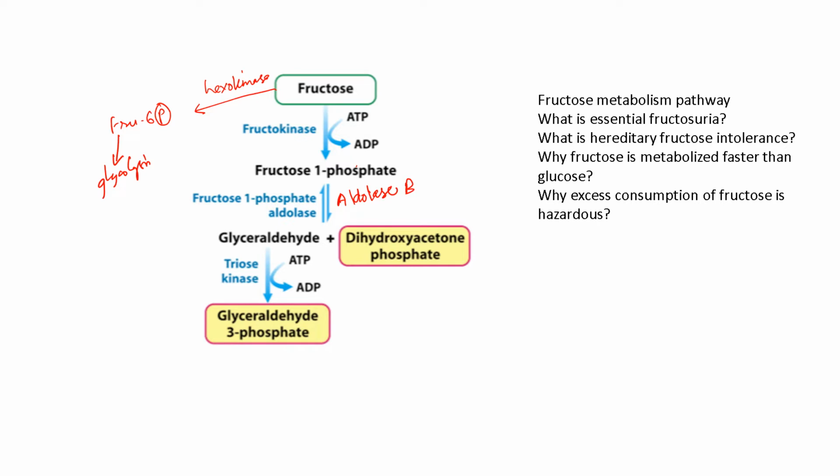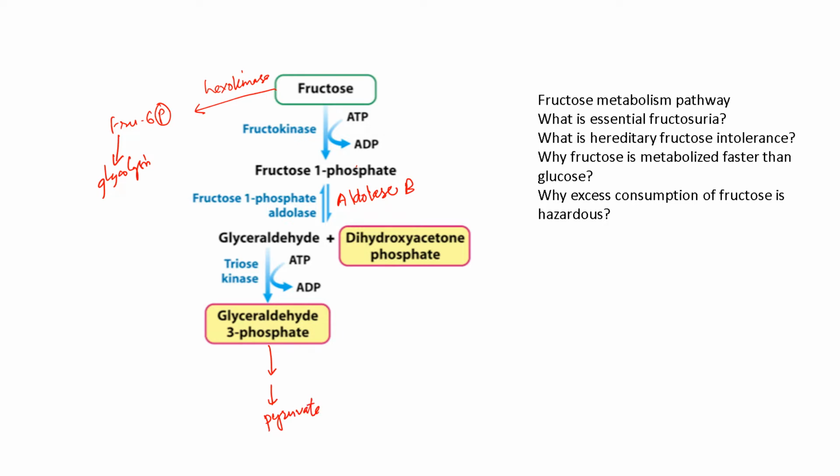Glyceraldehyde is then phosphorylated at the third carbon to form glyceraldehyde 3-phosphate by the enzyme triose kinase. This is an intermediate of glycolysis, so it will undergo the glycolytic process and form pyruvate.